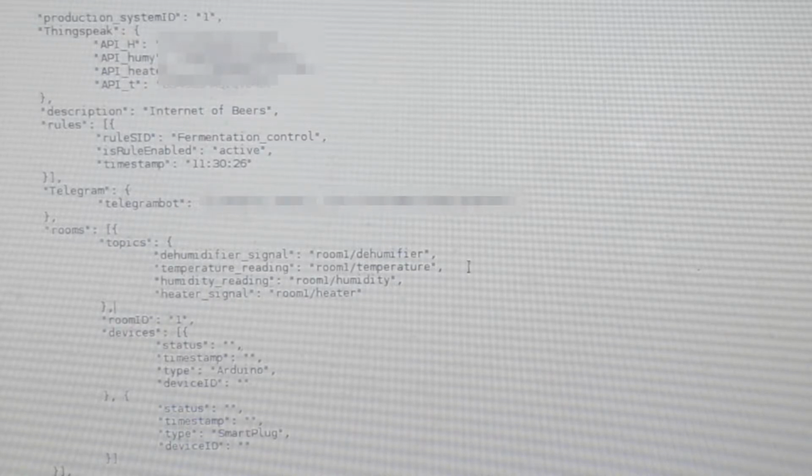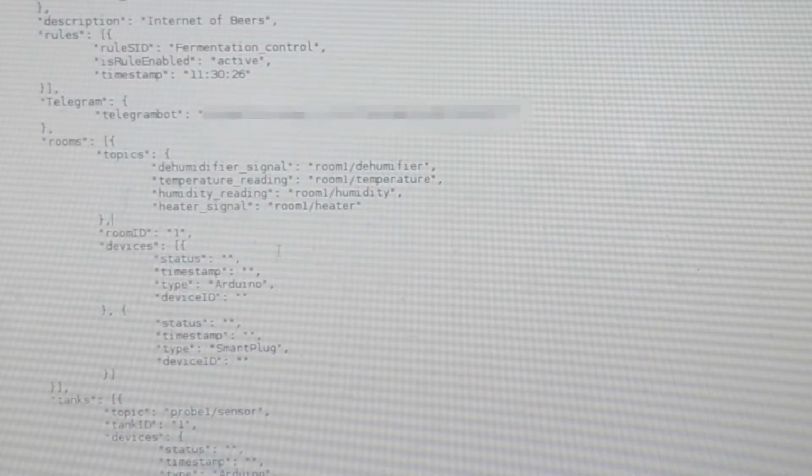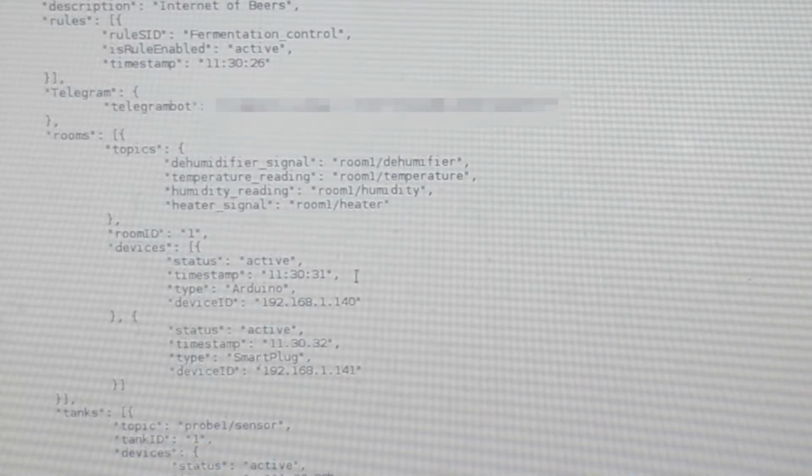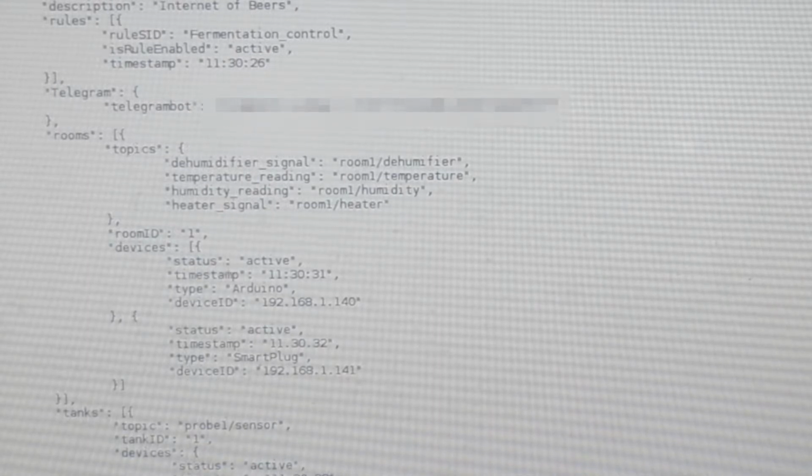This is the situation at the beginning. All the fields related to the devices are empty. This situation represents the catalog updated by the information sent by the devices. As can be seen, now all the device fields are filled and the status is set to active.